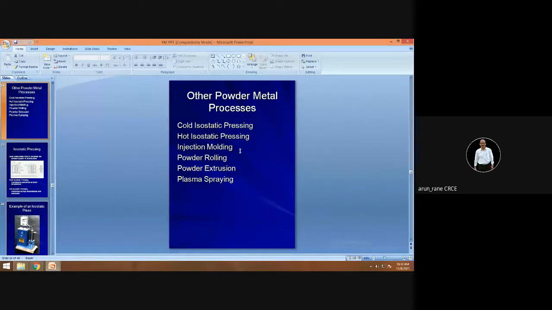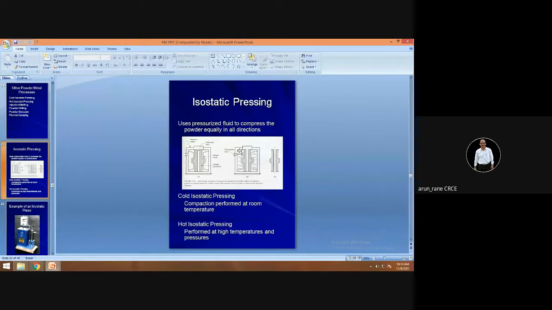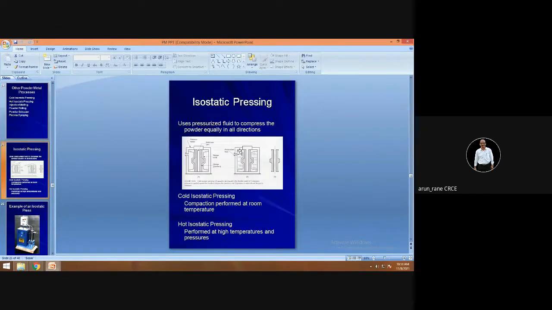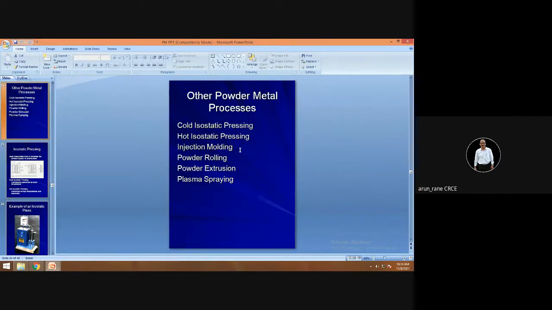These are the other powder metallurgical processes, that is cold isostatic processing, hot isostatic processing, injection molding, powder rolling, powder extrusion, plasma spraying, which are not most common. So depending upon the applications, these are used. In the examination, it will be just asked what are the different types of powder metallurgical processes, for 2 marks. So there you can just write down the names.